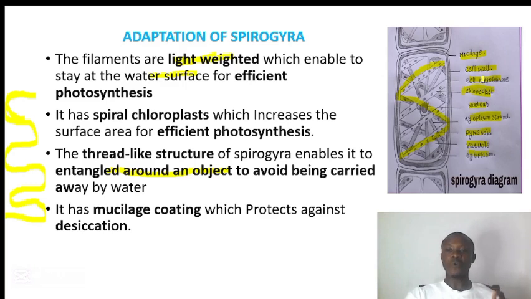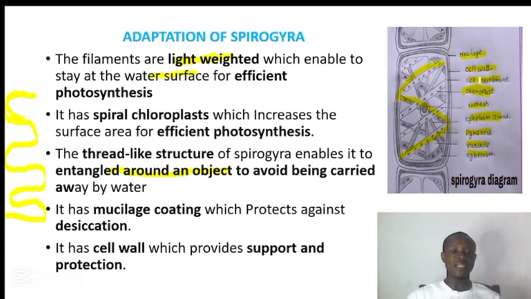And we need to also know that the cell wall is freely permeable, while the cell membrane is selectively permeable, just like we have been discussing before. So you can pause and learn how to label this Spirogyra cell correctly before you move to the next slide, or you can come back later and learn how to label it. And lastly, it has a cell wall which provides support and protection, just like I said.